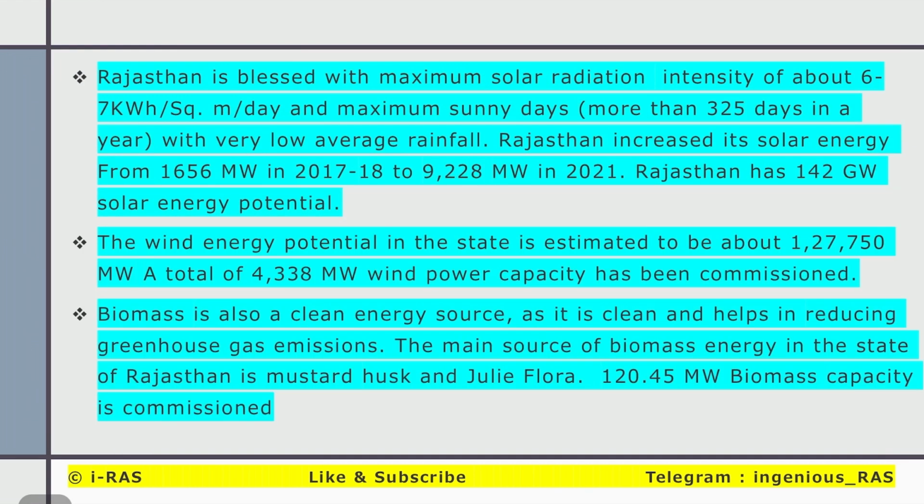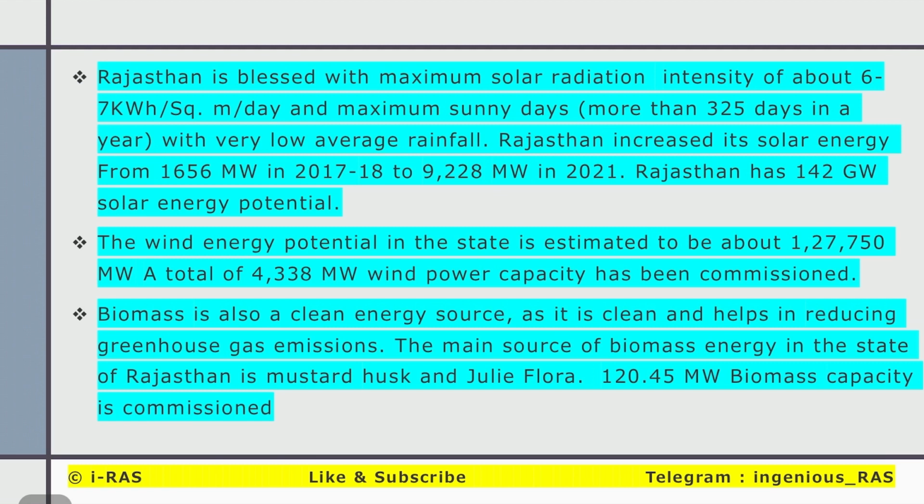Rajasthan is blessed with maximum solar radiation intensity of about 6 to 7 kilowatt hour per square meter a day. I mean, if we place a solar cell in 1 square meter area, it will produce 6 to 7 kilowatt hours of electricity in a single day.